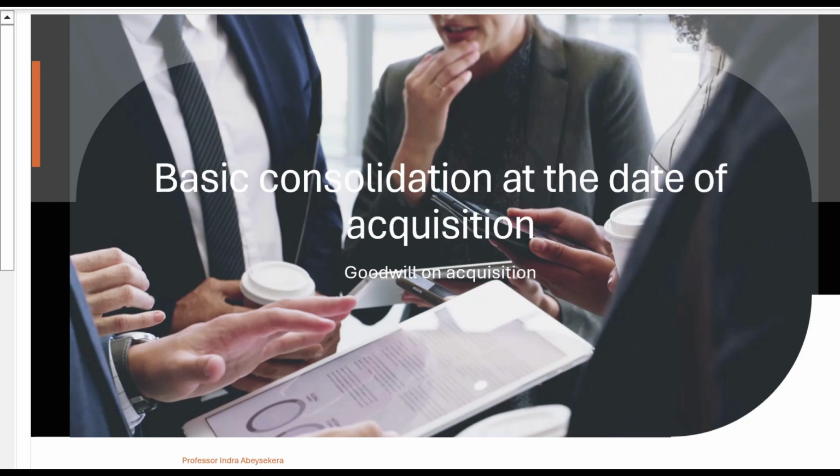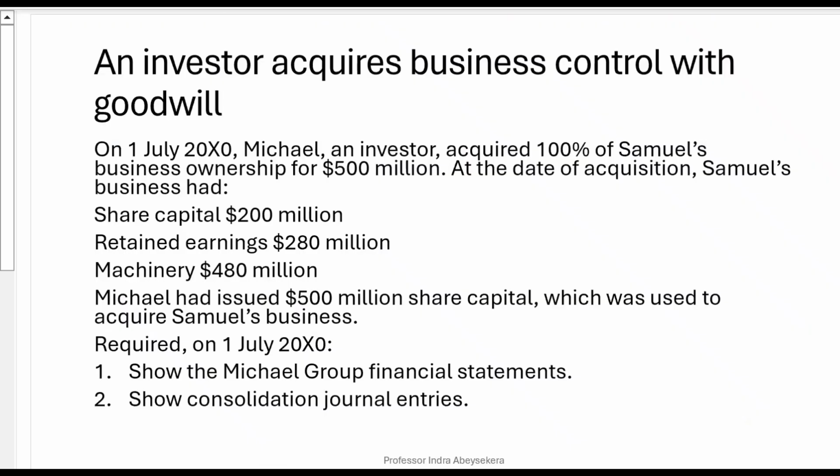In this video, we'll look at basic consolidation at the date of acquisition. Two scenarios: goodwill on acquisition and then gain from a bargain purchase. First, we will look at goodwill on acquisition. An investor acquires business control with goodwill.